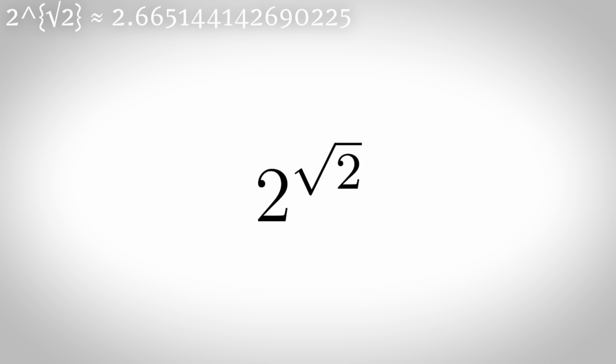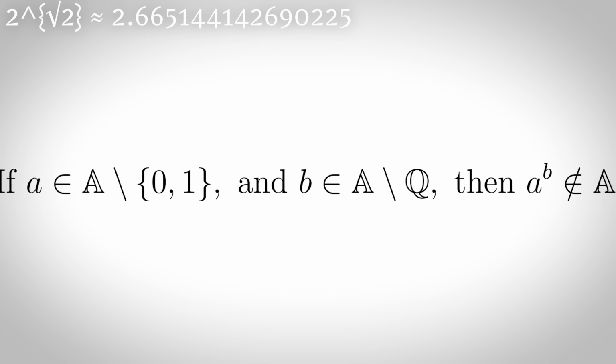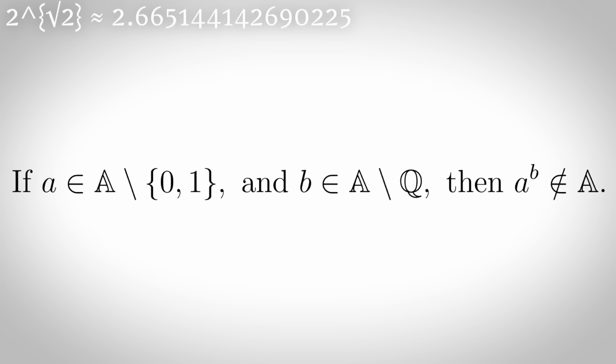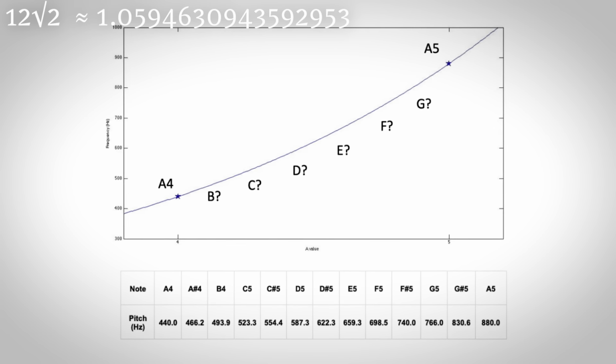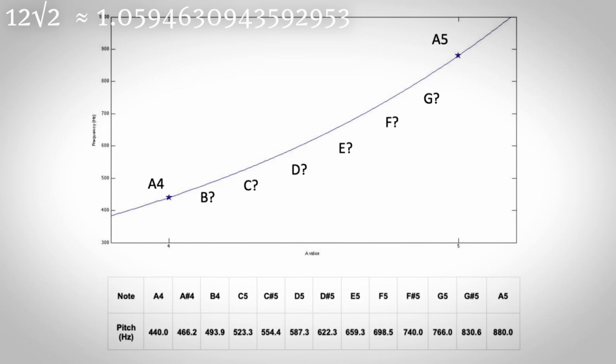2^√2 is the Gelfond-Schneider example linked to the Gelfond-Schneider theorem, which states that if a is algebraic and b is irrational and algebraic, then a^b is transcendental. The 12th root of 2 is the semitone frequency ratio in a 12-tone equal temperament. Basically, it's used in music.